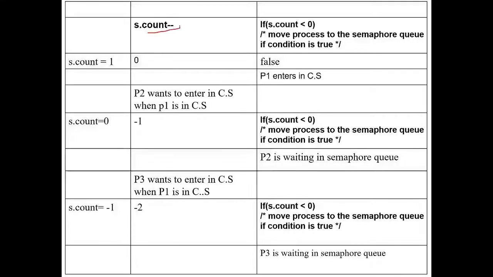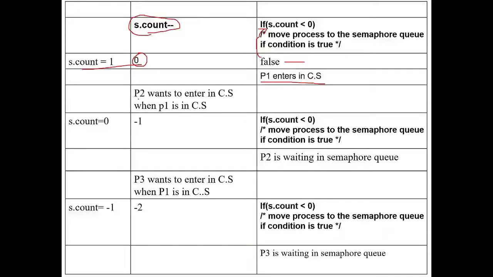So the first instruction which will be executed is s.count-- by the first process. The first time the count value will be 1, and when it is decremented the count value is 0. So the condition is going to become false, and this allows P1 to enter the critical section.